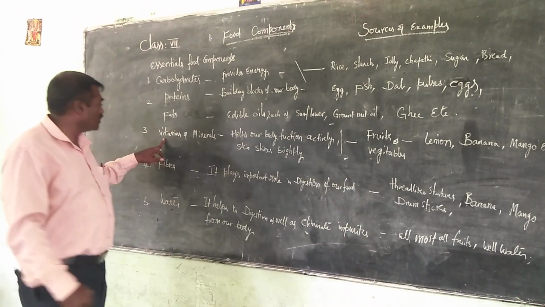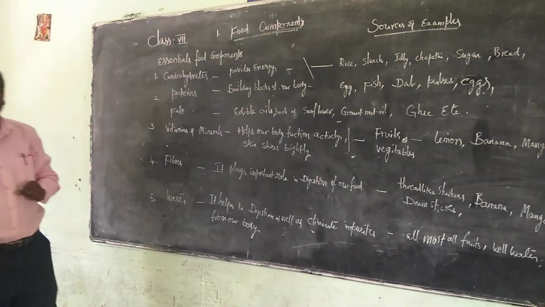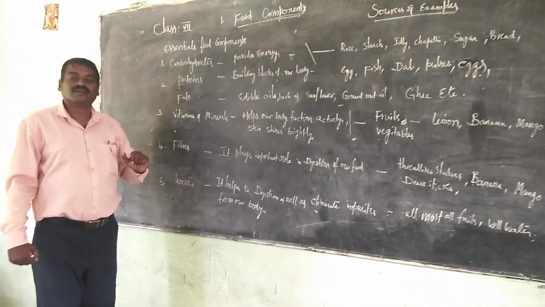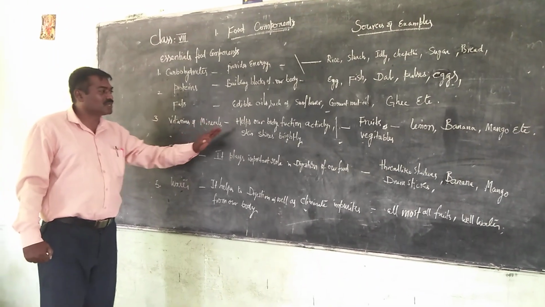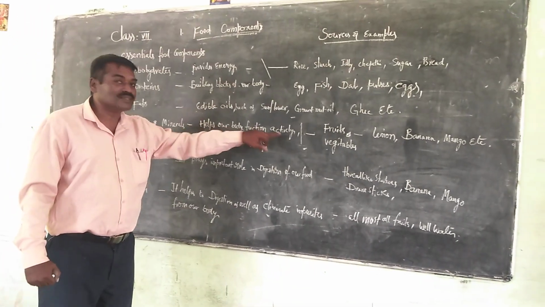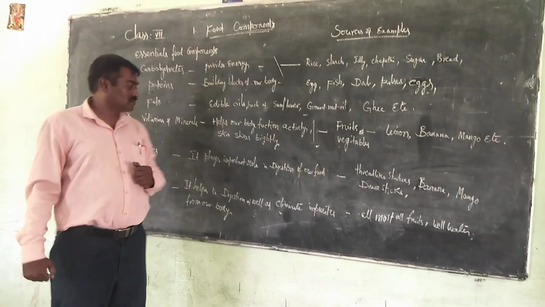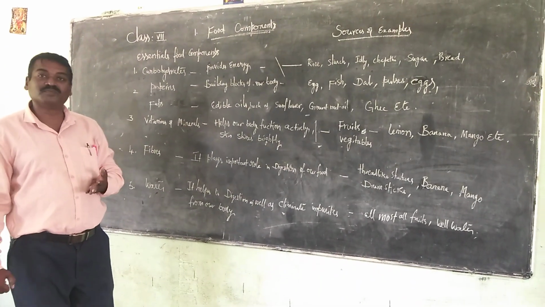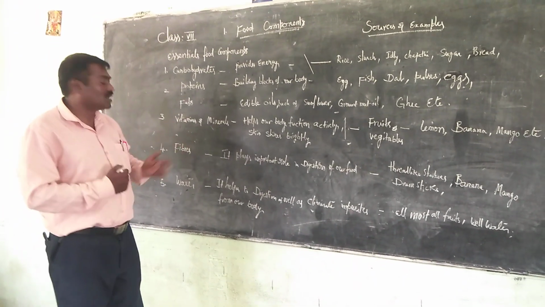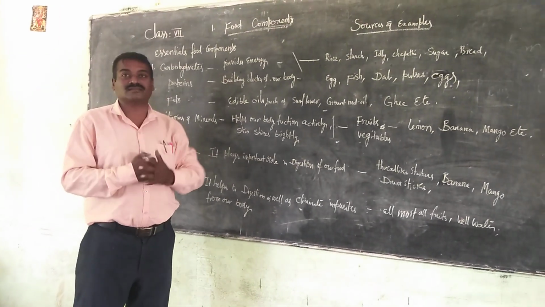And next one, third one, vitamins and minerals. These are essential and compulsory things to take every day. They improve the body's functional activities effectively, your skin shines brightly, and they play a very important role in eyesight.